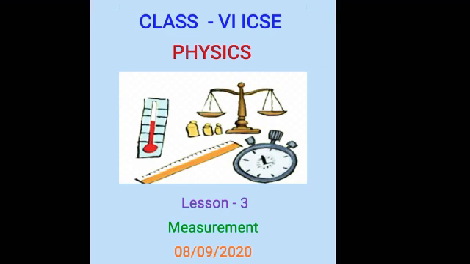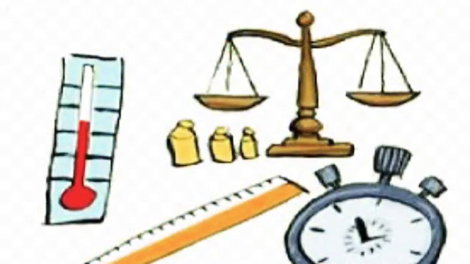The three states of matter, in which we discussed the solid, liquid and gaseous states and the characteristics of each state of matter, and also the change in state of matter, which is called interconversion of state. We learned about solid to liquid interconversion, liquid to gas interconversion and solid directly to vapor interconversion. So in today's class, we are going to learn chapter 3, measurement.